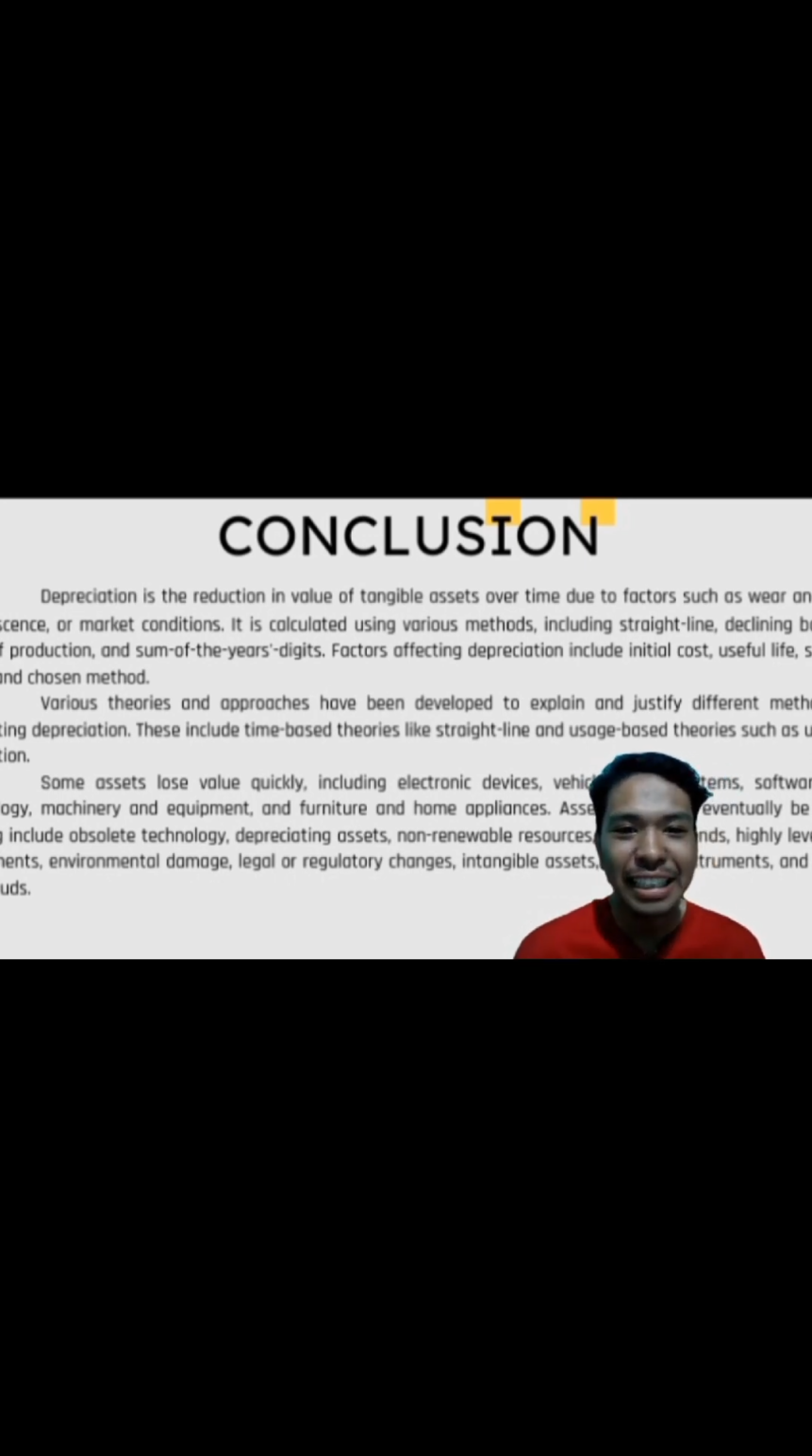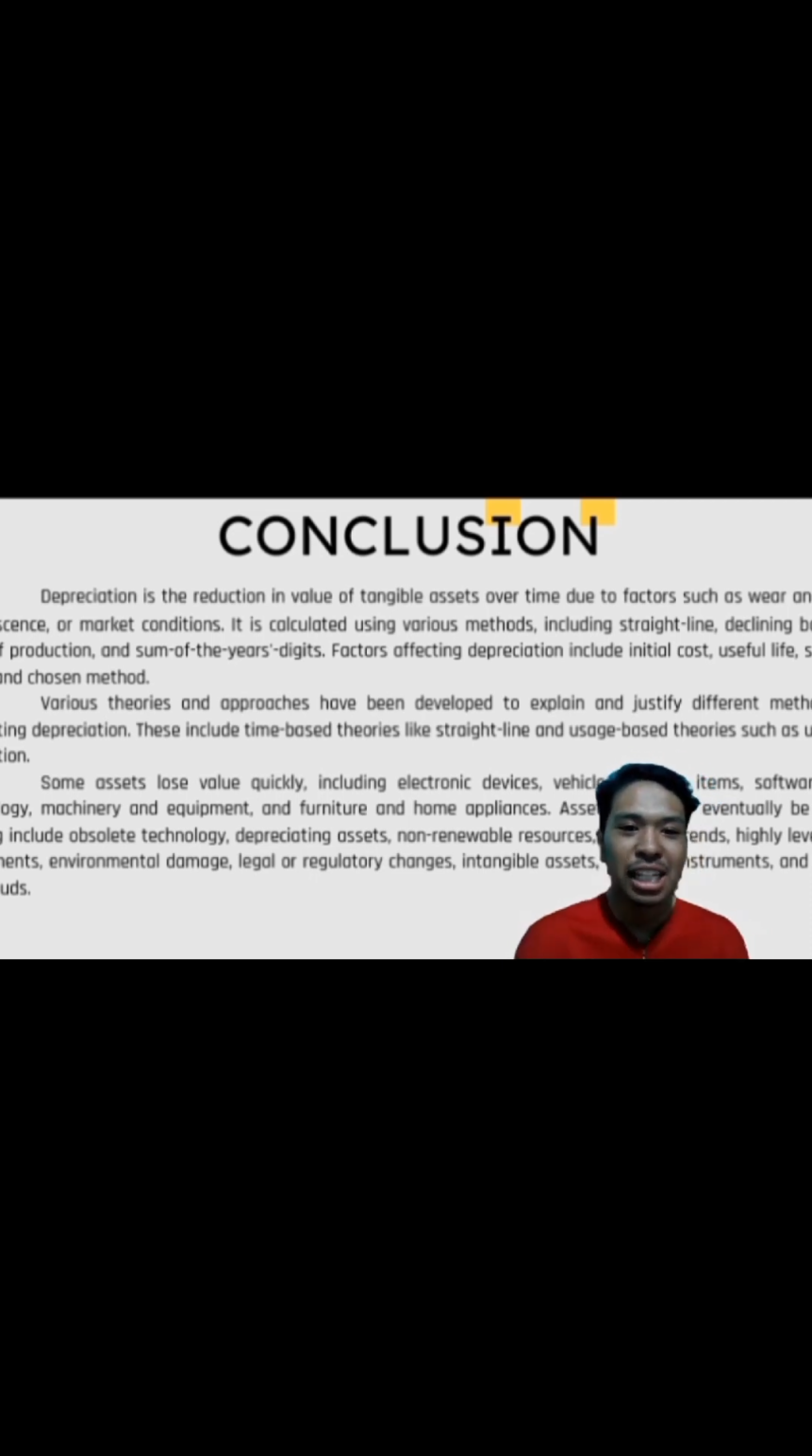Depreciation is the reduction in value of tangible asset over time due to factors such as wear and tear, obsolescence or market condition. It is calculated using various methods, including straight line, declining balance, unit of production, and sum of the year's digits. Factors affecting depreciation include installation cost, useful life, salvage value, and chosen method.